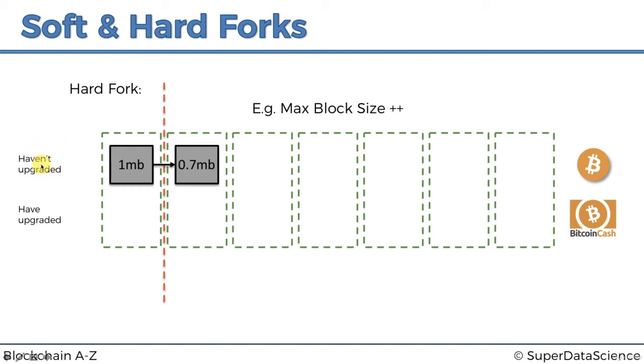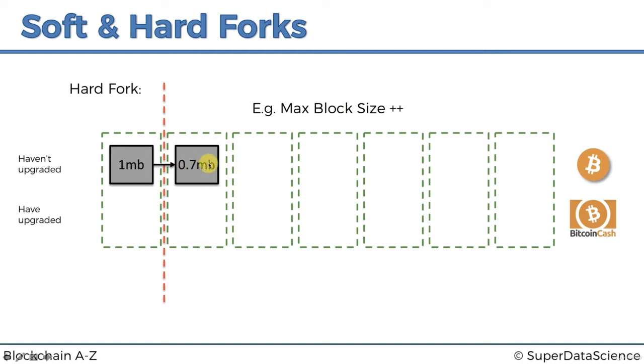And then this block is going to be under 1 megabyte. Let's say it's 0.7 megabytes. And if this is the only change to the rules of the network for Bitcoin Cash, so if this is the only change, we're looking at a very trivial example, that this is indeed the only change that occurred, the maximum block size increased. Well,